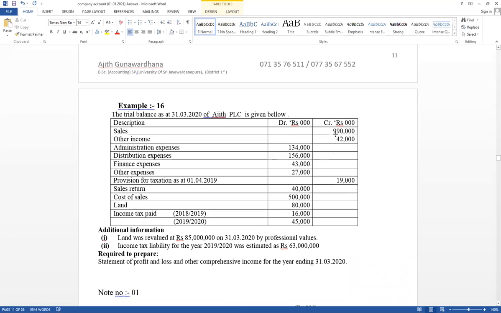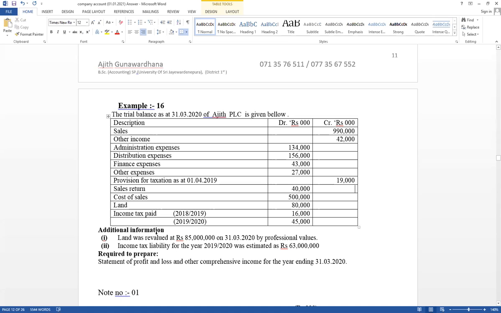It has given normal information. The trial balance is given, with sales, other income, administration expense, distribution, finance, and other expense, and provision for income tax. Income tax adjustment should be done. And sales return is available, cost of sales is also given, and land value is given. Land is an asset. And income tax paid amounts for last year's last quarter, as well as this year's first quarter, are given.